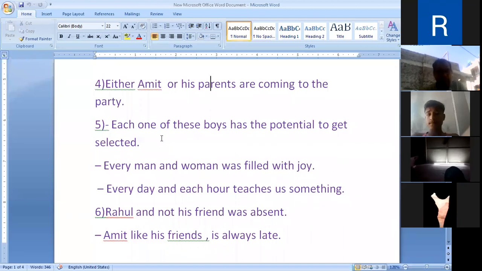Now, here you will see any noun qualified by each, though it is plural or singular, the verb will be in singular number. Has. Here you will see each one of these boys has the potential to get selected. Then every man and woman, those seem to be two, but these subjects are qualified by every, and that's why verb will be in singular. Every man and woman was filled with joy.